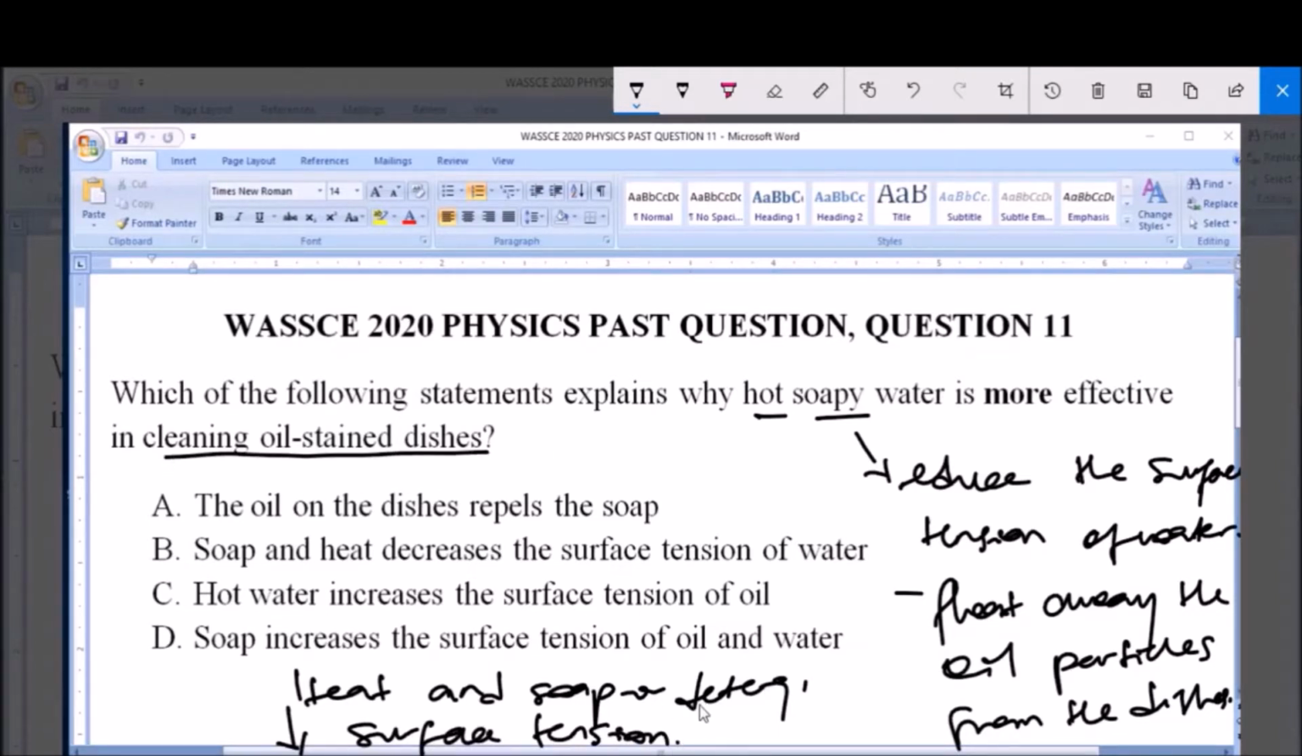Like I said, it will reduce the surface tension of this water, making the water able to wet the dishes. Now when this water wets the dishes, it will have the ability to float away the oil particles on these dishes. Surface tension is the force acting on the surface of water, making it behave like a stretched elastic skin. So when this surface tension is reduced by the heat or the soap, that is the hot soapy water, it enables it to float away these oil particles from the dishes, thereby cleaning our dishes. Therefore the answer to this question is option B, because soap and heat decreases the surface tension of water. So option B is the correct answer to this question.